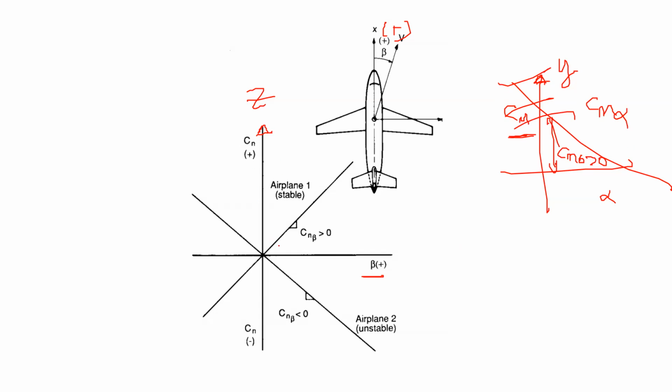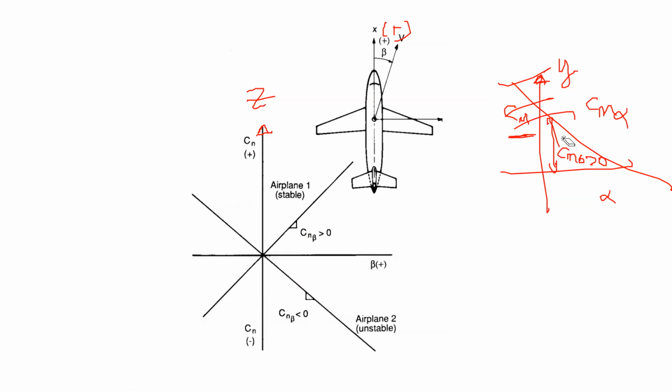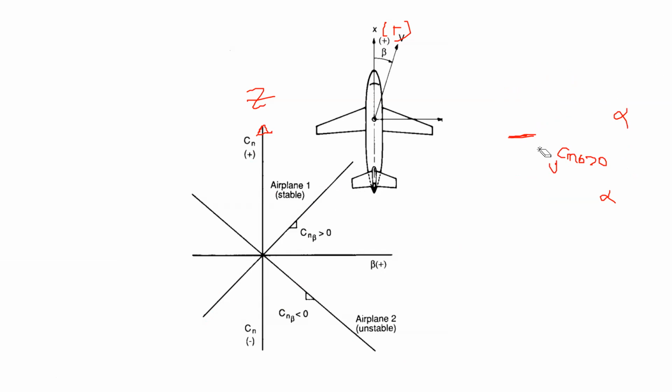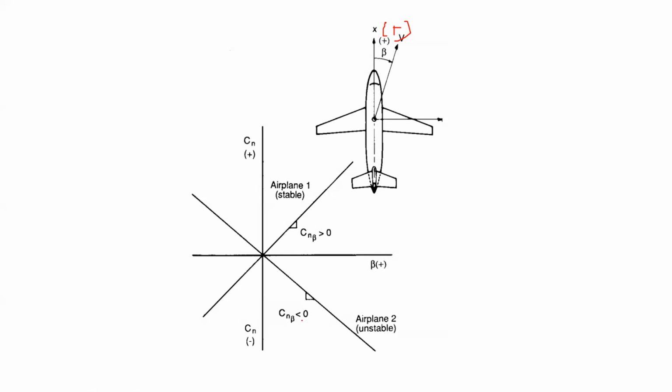But for directional stability, which one of these two? This one, the first one, and the second one. Which one is stable? Sir, in the wing we have studied that Cn beta should be negative. Like in the wing we have studied, so I think the downgoing slope should be stable, but it is written clearly unstable. I don't know the reason why. Okay, so you have a conflict here, right? Yes, sir. Okay. Achyut, you have a conflict here?